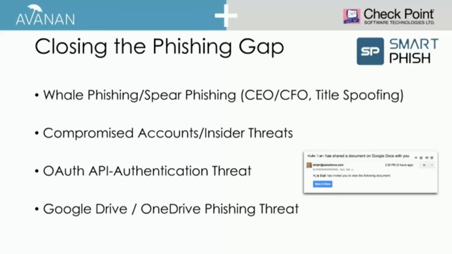What's nice about the Avanan platform, because we monitor via API, not only do we prevent that threat at the moment, but we can also continuously monitor API connections from third-party SaaS to look for and prevent this kind of threat. In fact, just recently there was a Google Drive, OneDrive phishing threat that used the user's comfort with authenticating